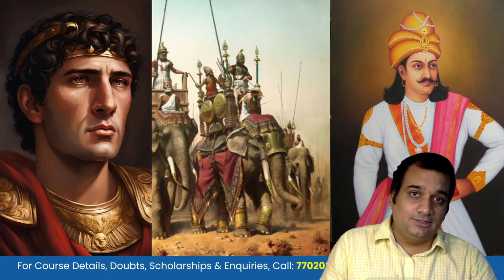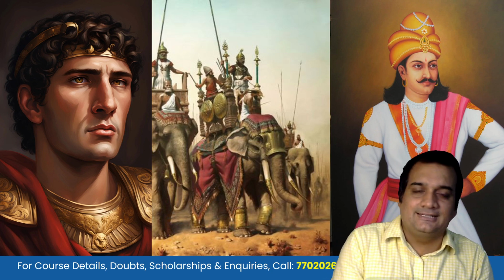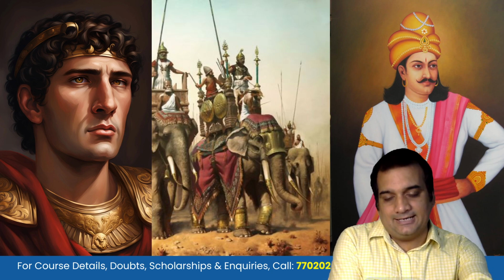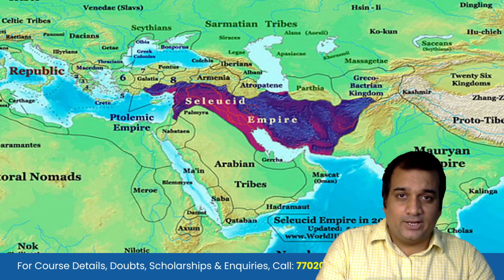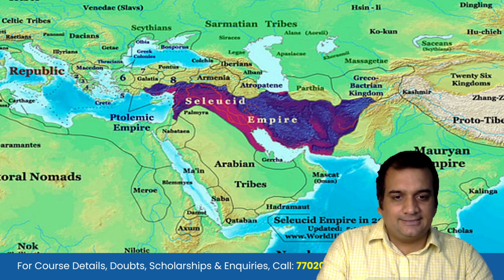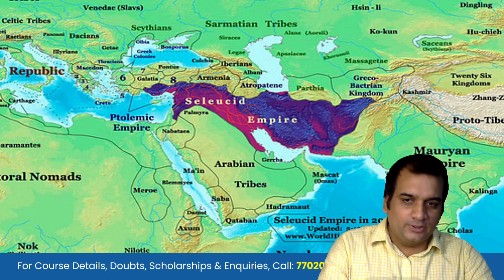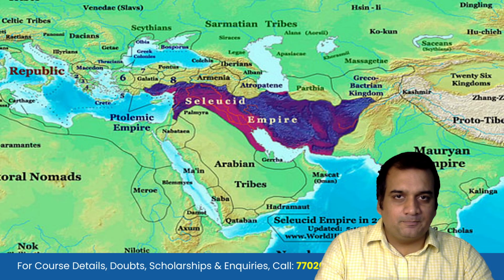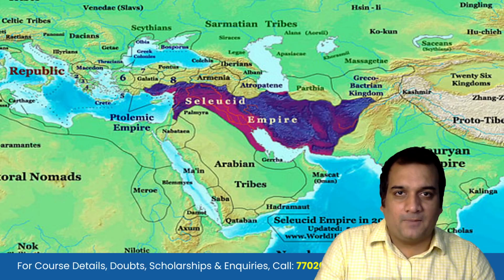We'll also see the tussle between Chandragupta Maurya and Seleucus the first Nicator, or Seleucus Nicator the first. And we will also see the map where we can evidently see, if you look at the northwestern part of India, that there is no more any foreign power there, rather that is a part of the Mauryan empire.